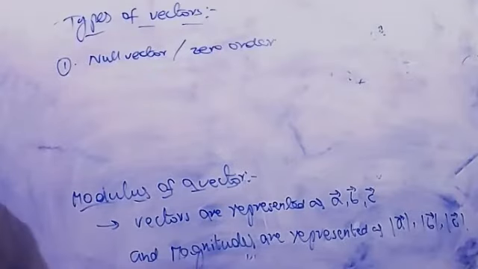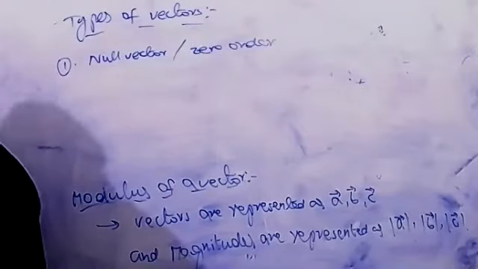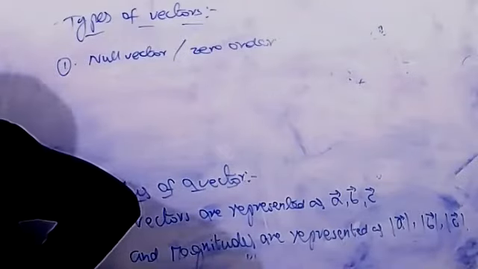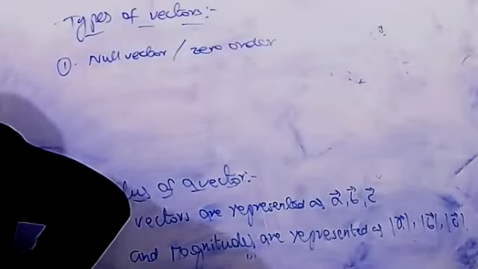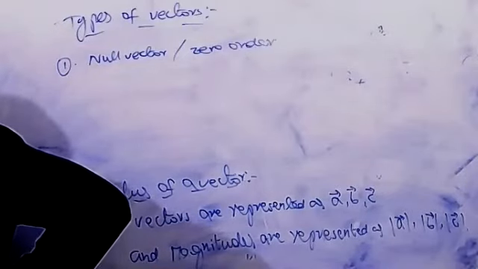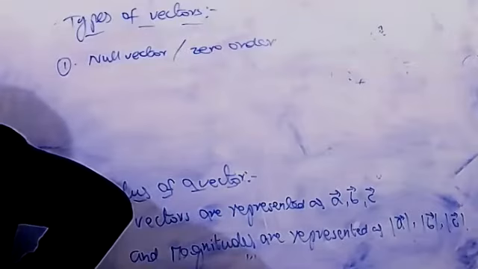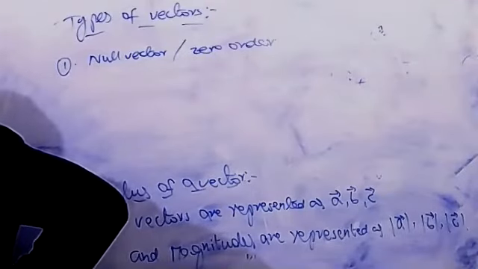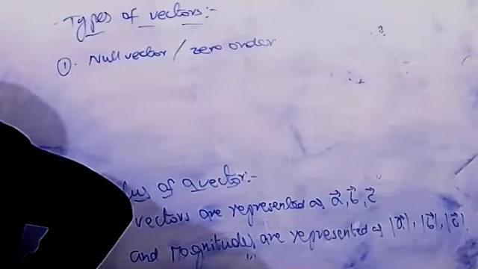Sir, can you repeat again, sir? A vector whose magnitude is equal to 0 is known as a null vector or zero order.